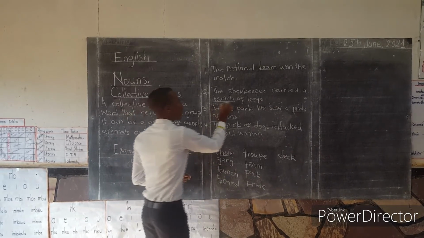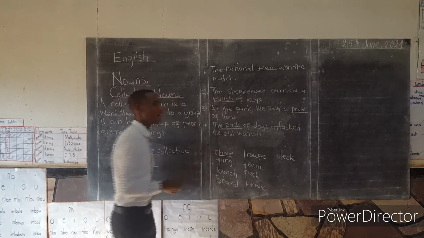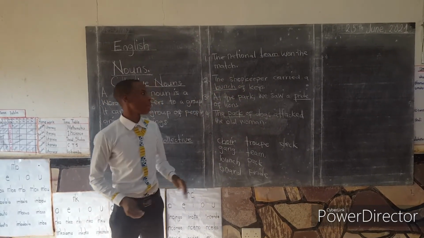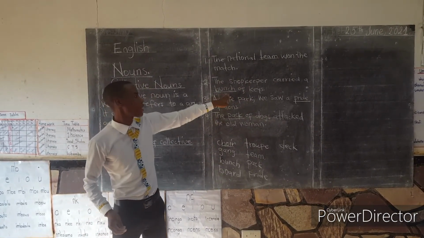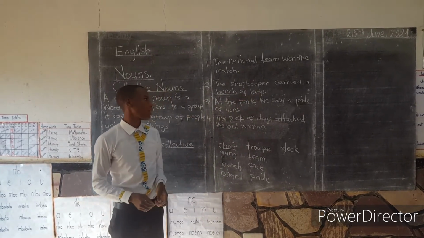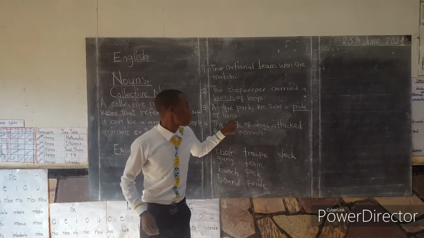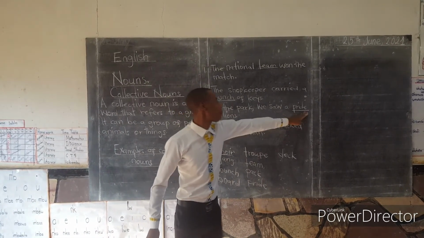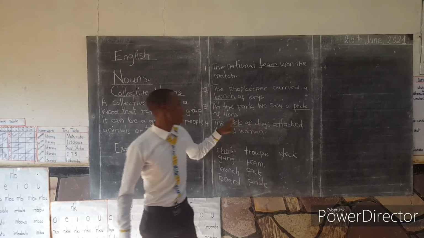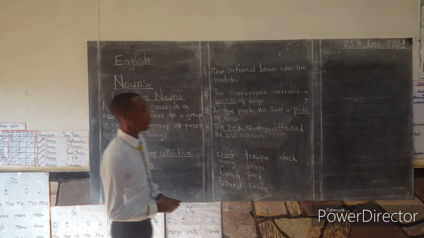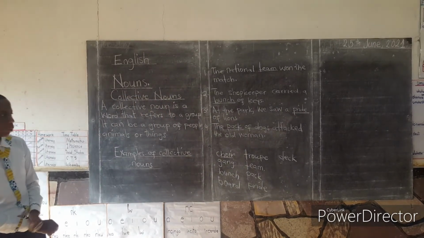It was a bunch of keys. So the word bunch qualifies to be a collective noun because it is coming almost exactly before the noun being talked about. Same as a pride of lions. If you look at where pride is in a sentence, we saw a pride of what? Lions. So the word pride is a collective noun.